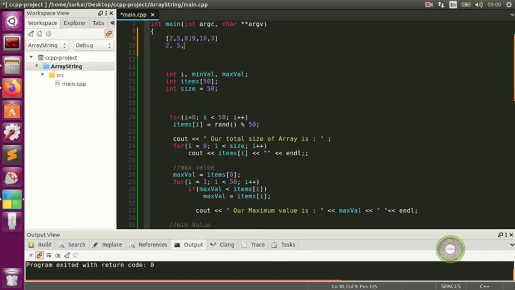Then it goes to here. I shouldn't put it in order, I'm going to put it in a different order, say 7 here. Then it goes and analyzes this, because once this 2 is done, it checks the next one. It says which one is smaller, then finds the 7. It brings the 7 here and brings the 9 there. Then it compares this 10 and 3, and says which one is smaller. It says the 3 is smaller, so they put a 3 here and a 10 here. So this is one loop.